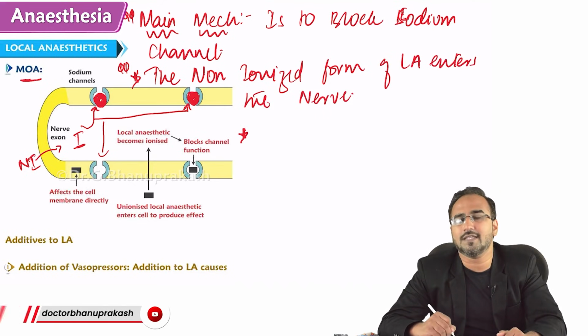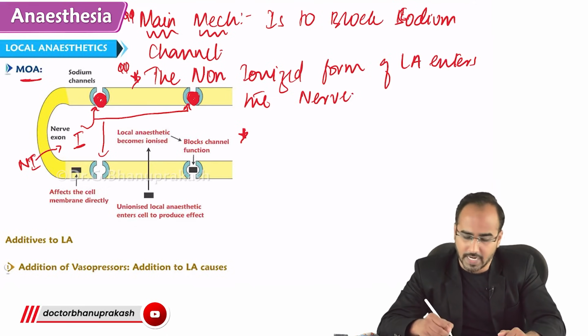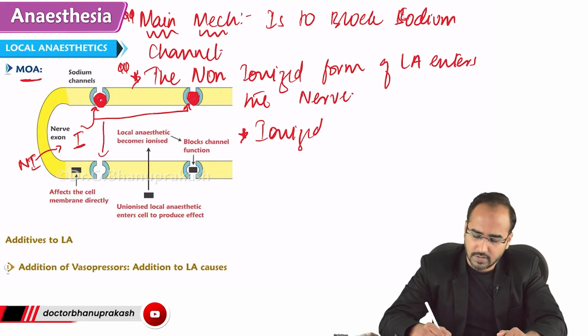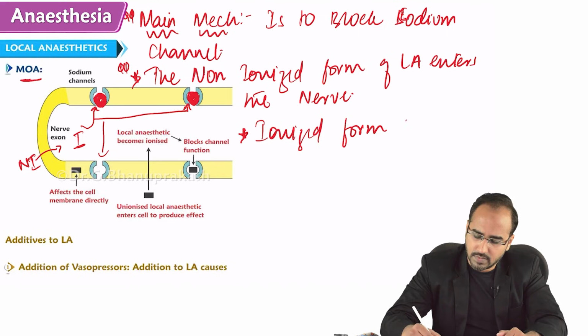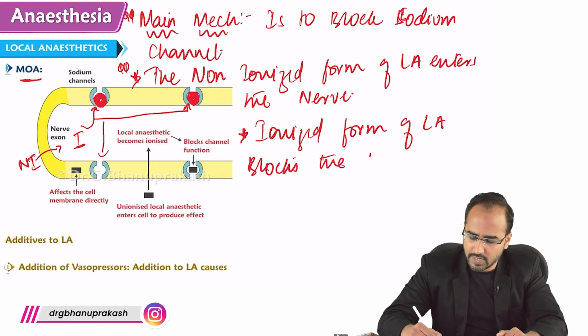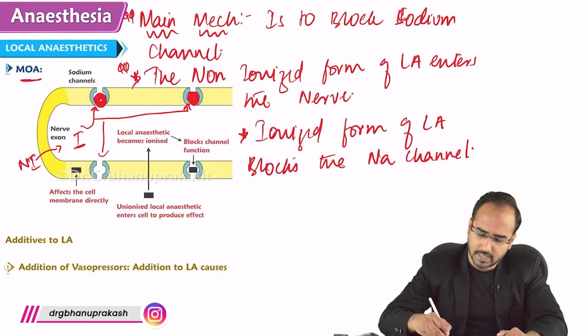Then after entering the nerve, the non-ionized form becomes ionized. Then the ionized form of local anesthetic blocks the sodium channel. Right?